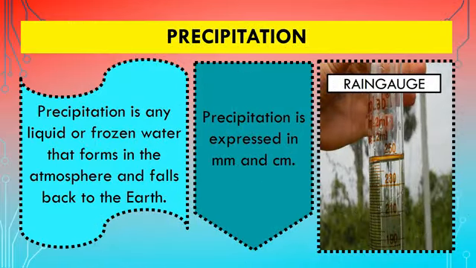The fifth element is precipitation. Precipitation is any liquid or frozen water that forms in the atmosphere and falls back to the earth. That means release of water in solid or liquid form by the atmosphere. There are many forms of precipitation, but the most common form is rainfall. So I have shown here the instrument that we make use of for measuring rainfall. It is called a rain gauge, and the quantity is shown in millimeters or centimeters.